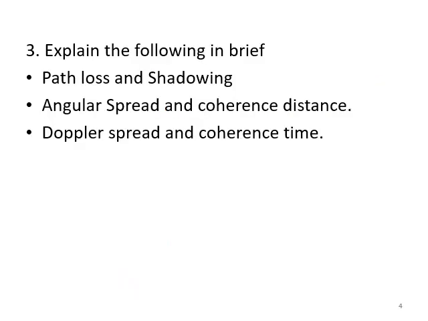Next, third question, explain the following in brief: path loss and shadowing, angular spread and coherence distance, Doppler spread and coherence time. This question is from June-July 2019, a 9-mark question. Here give the definition of all these terminologies and then explain it.